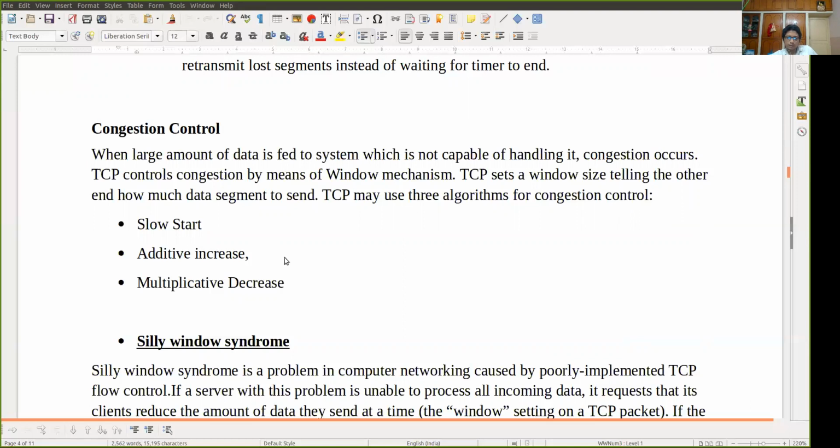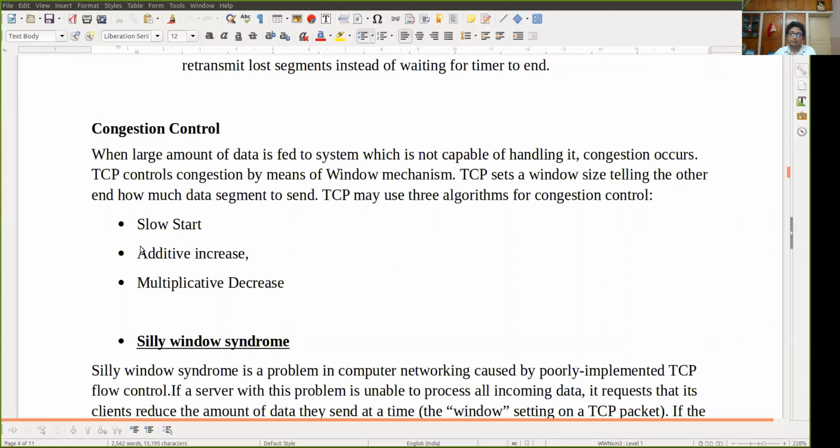In the slow start mechanism, in the picture you can see, at first the sender will send 1 segment, then it will wait for the acknowledgement. After getting the acknowledgement, the sender will send 2 segments. Then the sender will wait and receive 2 acknowledgements. After getting these, the sender will send 4 segments at a time. When I say at a time, it does not mean it goes at the same instant. It goes one after another, but in a single chance. Now the receiver again returns 4 acknowledgements, and after that the sender will send 8 segments,